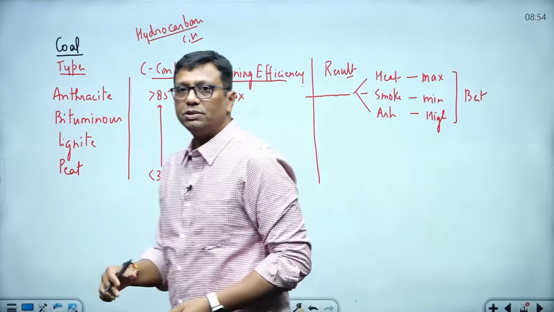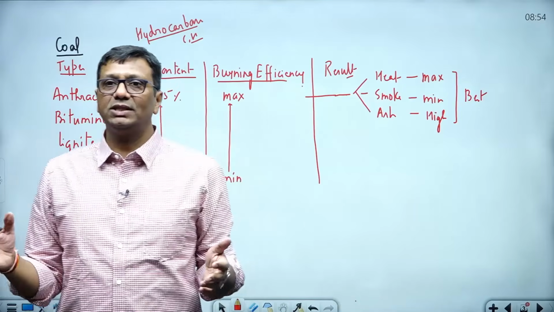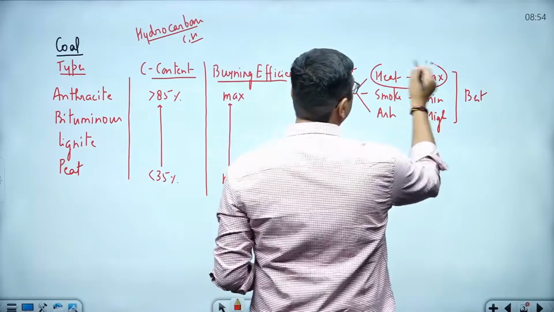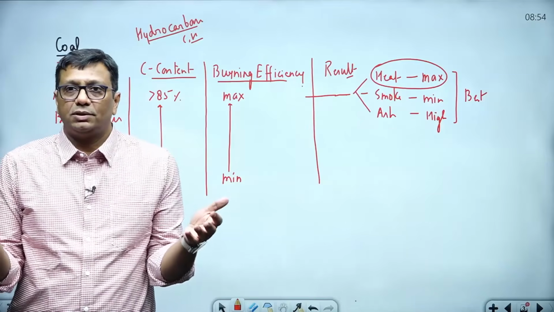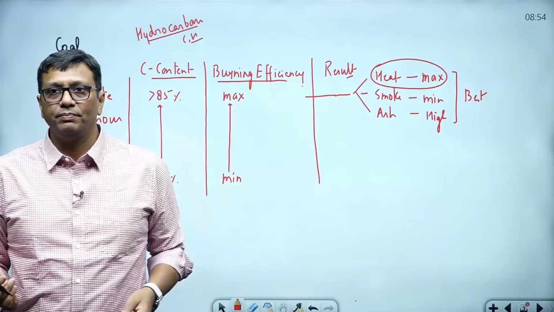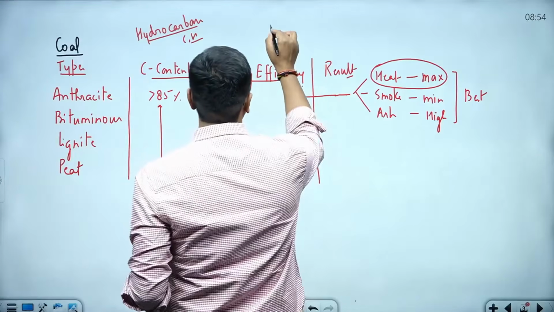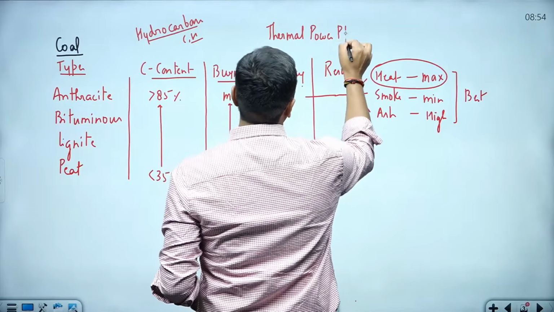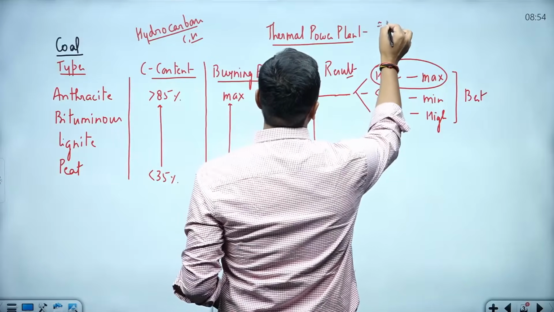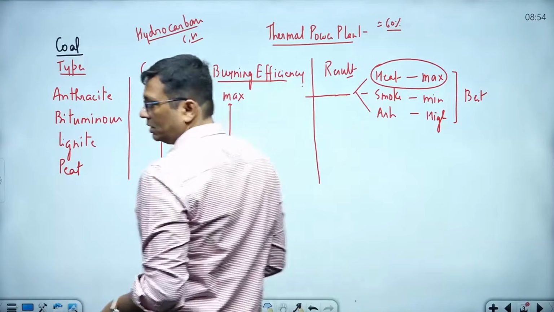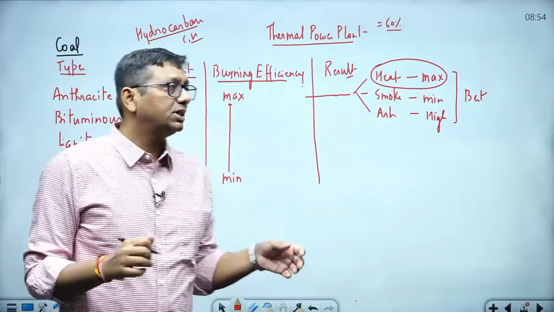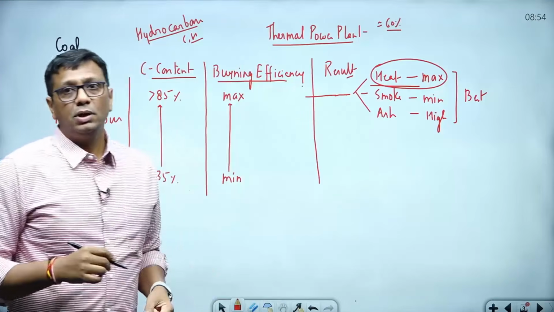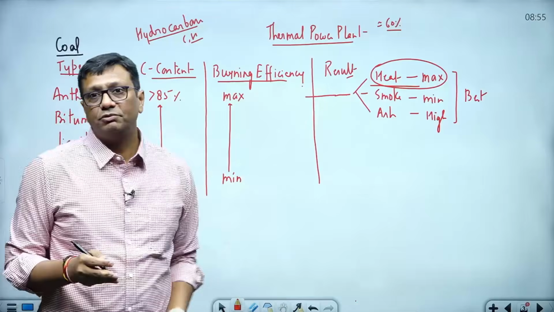If anybody asks which is the best quality of coal, I hope you know very well: anthracite. And why anthracite? Because anthracite is the coal where heat generation is maximum, so definitely we can utilize more and more heat in power generation. You know, the maximum electricity generation worldwide is because of thermal power plants, approximately 60% of power generation worldwide. So coal has a maximum role here, and such coal is the best for power generation.